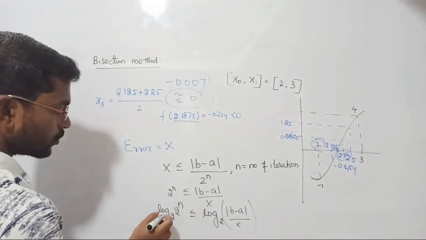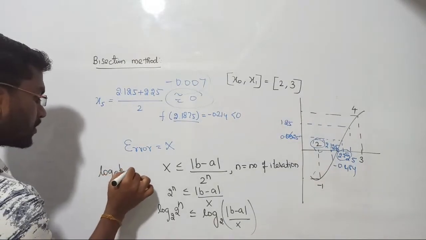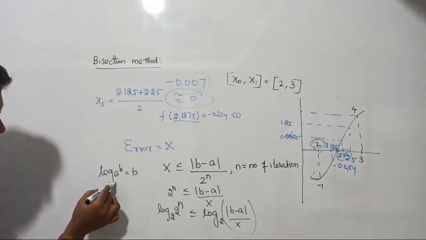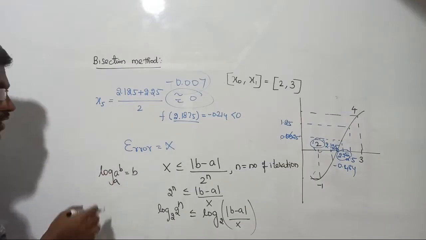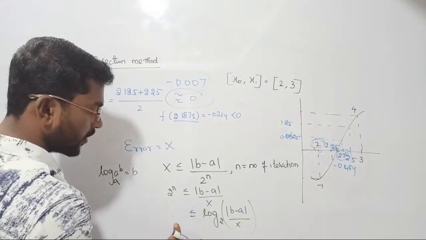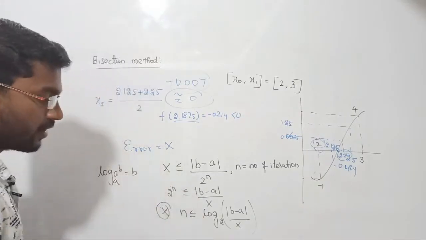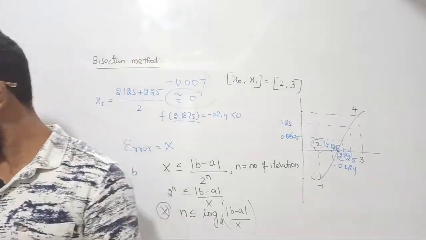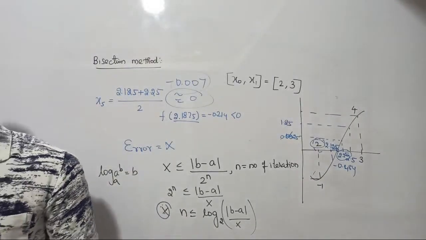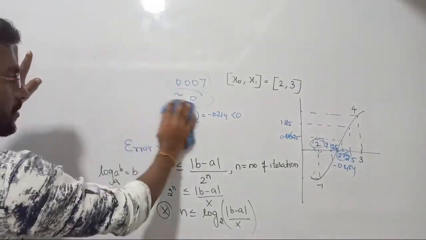We know log of a power b can be written as b. But remember one more thing, the base and the number must be the same, you cannot consider some other variable, right? Such that I can write this as n. Finally, this is the formula to obtain the number of iterations. Just remember that, that's enough. Okay, fine. Let me rub this one. This is called the bisection method.